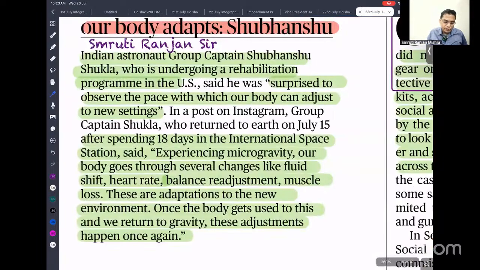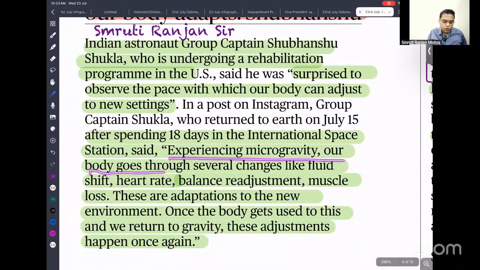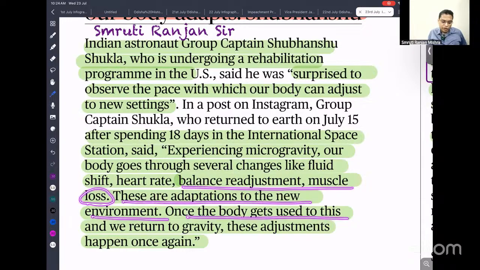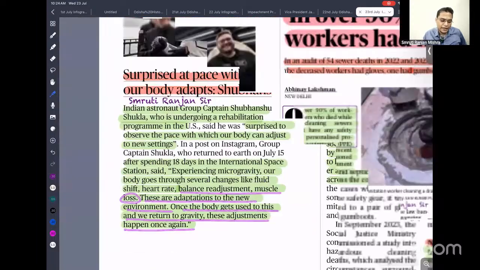Whenever you are experiencing microgravity, our body goes through several changes like fluid shift, heart rate, and balance. Because in space you don't need as much blood, since you are floating, you are not having much activity. So because of that, your heartbeat becomes very slow. So next is balance readjustment and muscle loss. So these are the adaptations to the new environment. Once our body is used to this, when we return to gravity, these adjustments happen once again.